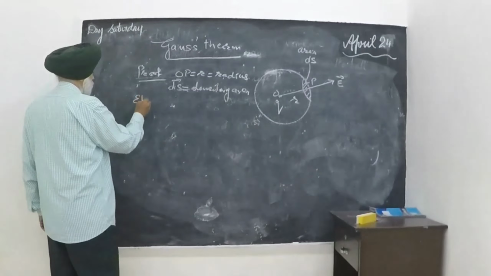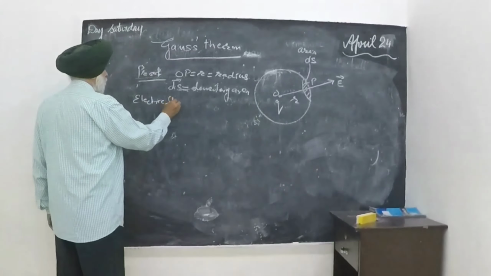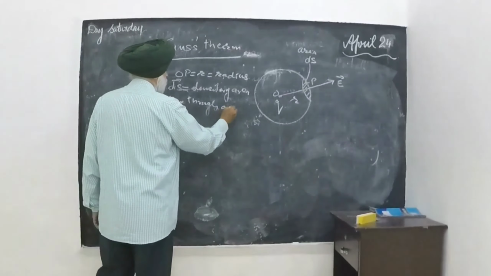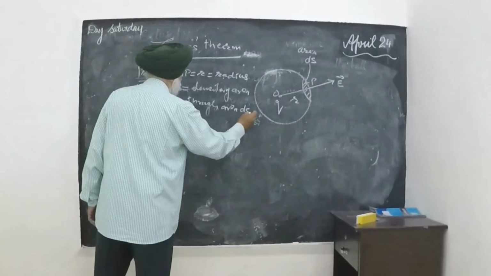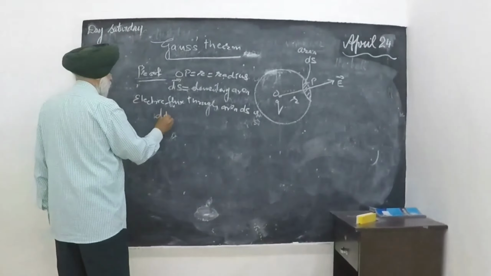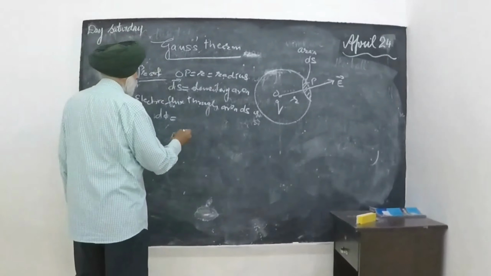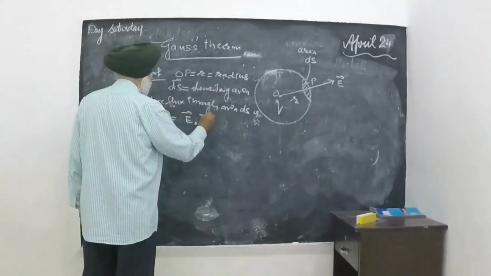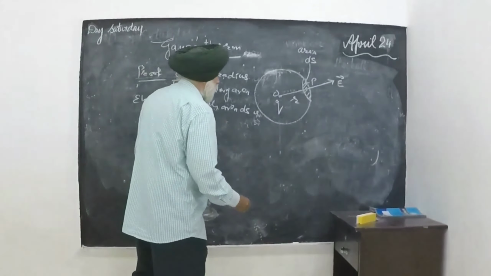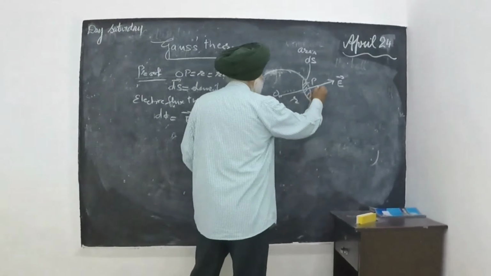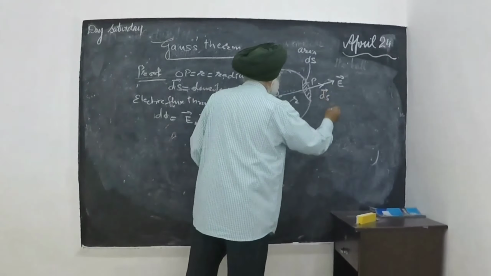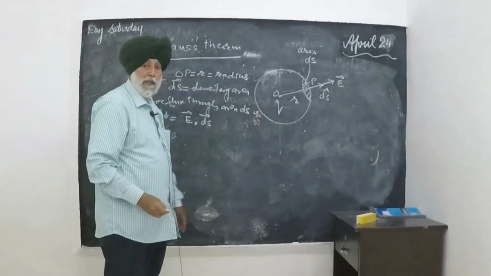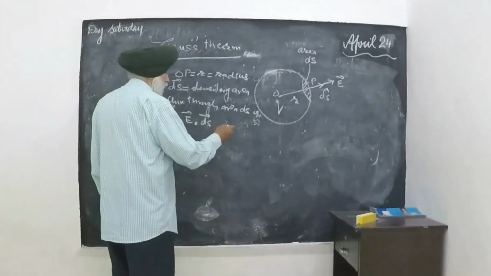Electric flux through area ds is d phi, equal to E dot ds. What is ds? I draw the unit vector along the area ds, then E dot ds is equal to